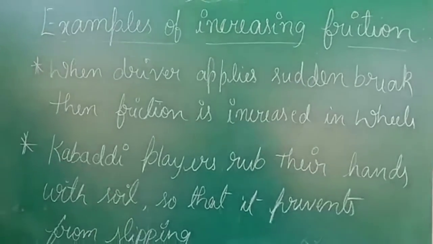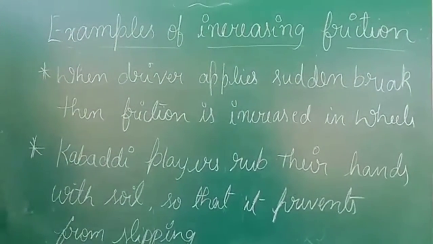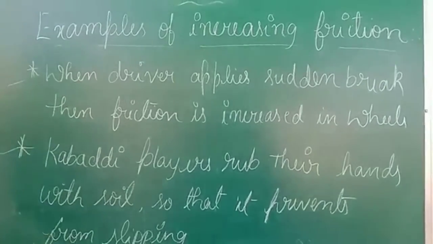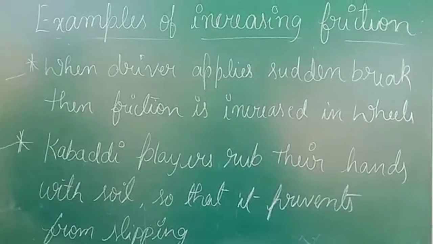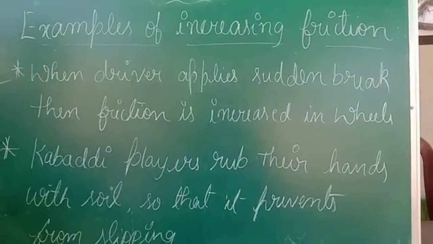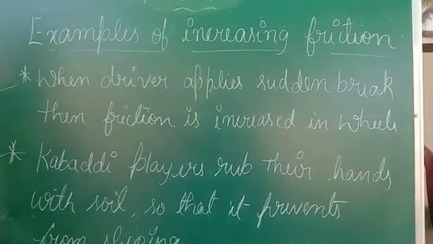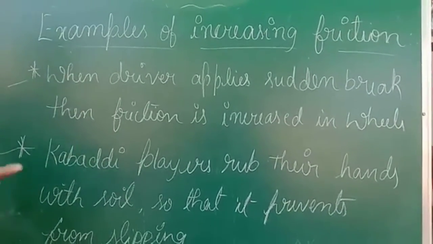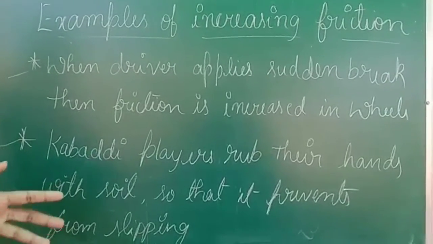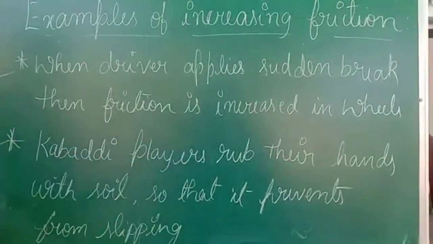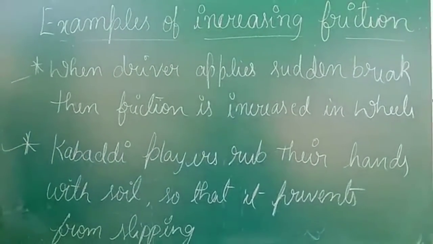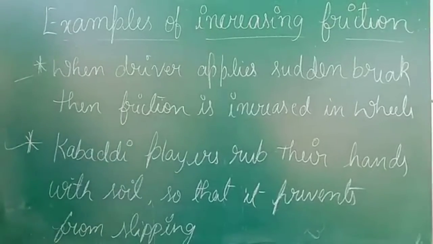We'll move on to the examples of increasing friction, in which cases the friction is increased. Okay, so there are two main examples which happen in day-to-day life. The first one: when a driver applies a sudden brake, then friction is increased in the wheels of the vehicle. It might be a two-wheeler or four-wheeler or any vehicle. In a two-wheeler, what happens? Suddenly if we apply the brake, immediately we get a sound from the wheels and sometimes there might be skidding cases also.